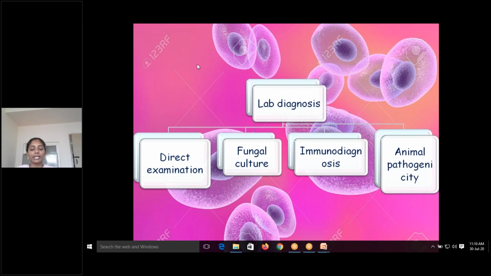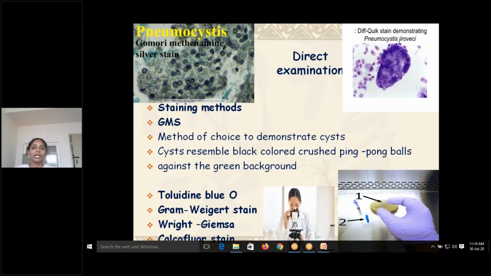Though there is a wide range of laboratory diagnosis, only a few, especially the first two, are very important. Direct examination, staining methods: here you require some special staining techniques. Your Gram staining may not be that useful. So GMS, Gomori methenamine silver, is the method of choice to demonstrate the cysts, which resemble black colored crushed ping pong balls against the green background.